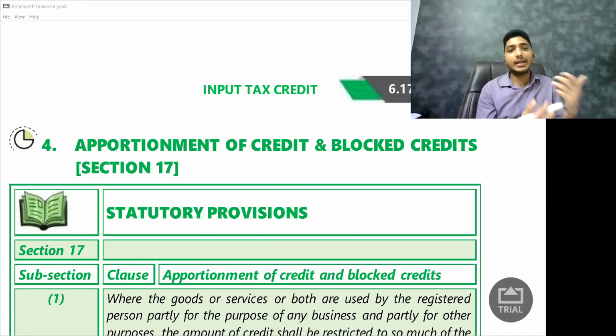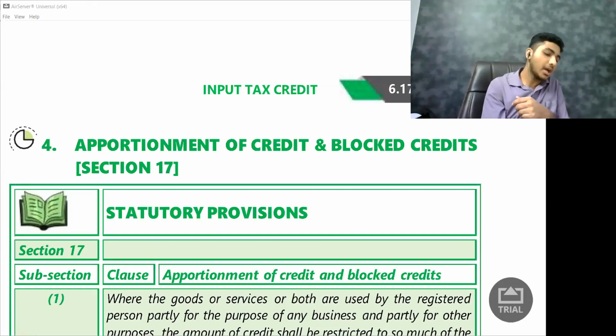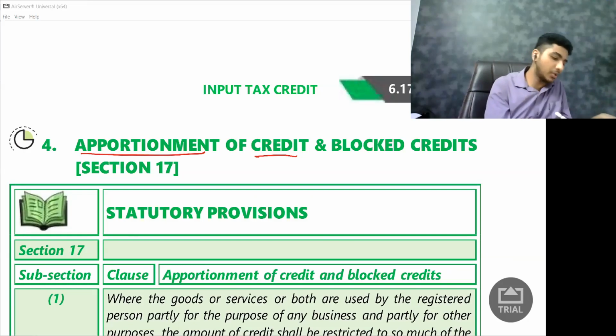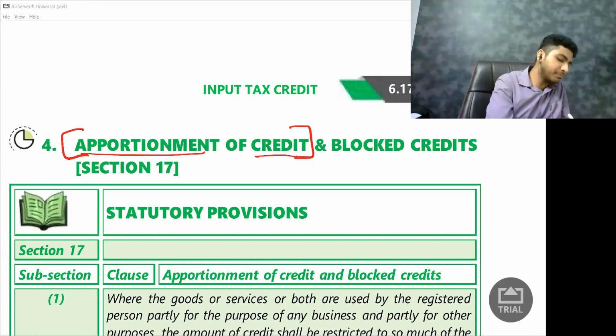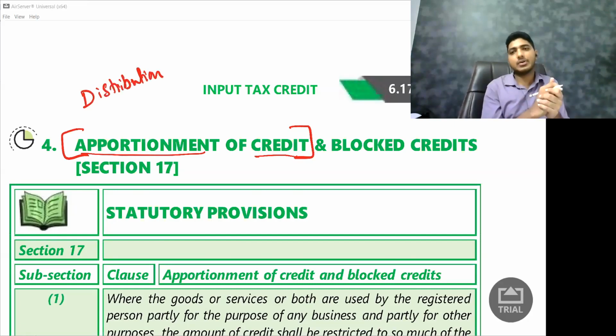So let's read the heading of what section 17 says. Section 17 says apportionment of credit. Okay, so this is part one. What is part one? They are talking about apportionment of credit. So what do you mean by the word apportionment? Apportionment simply means distribution. Okay, it simply means distribution of credit. Why should we distribute the credit? Again, we will study that.